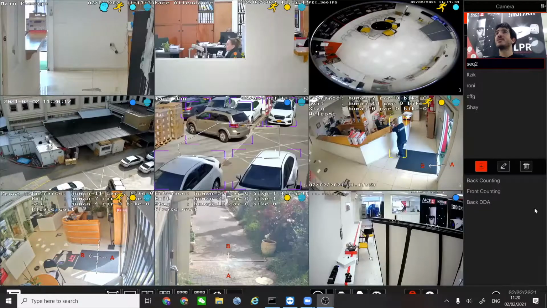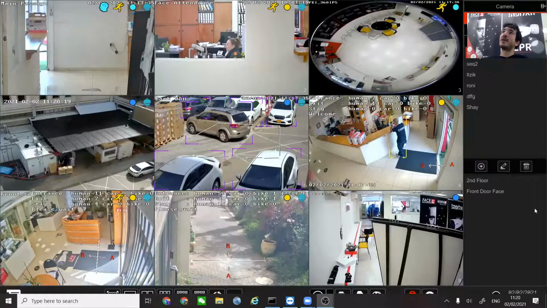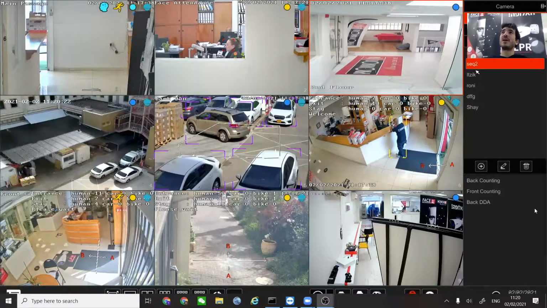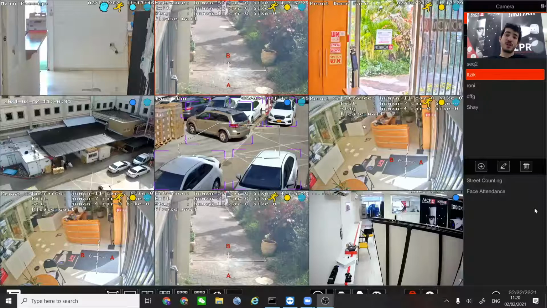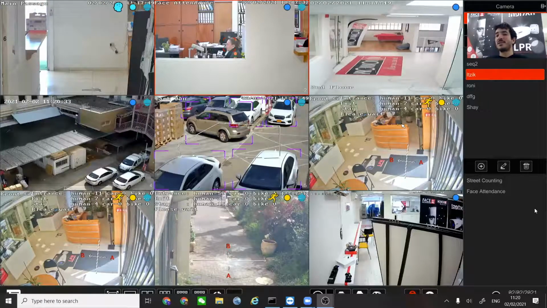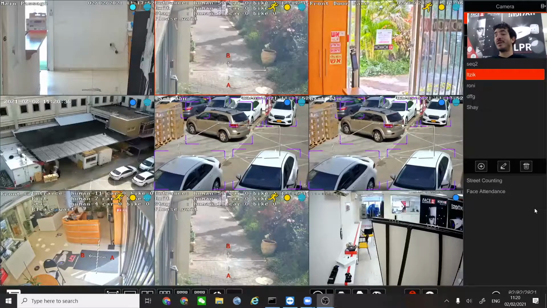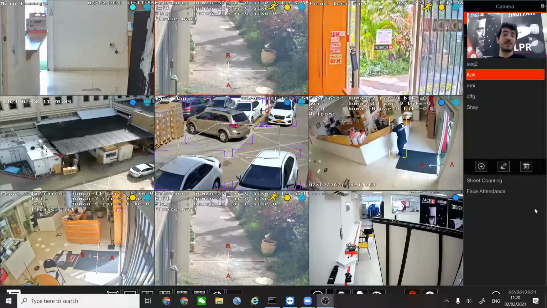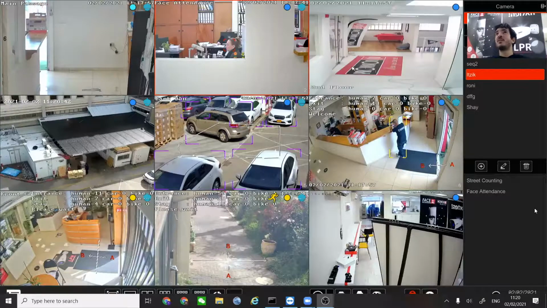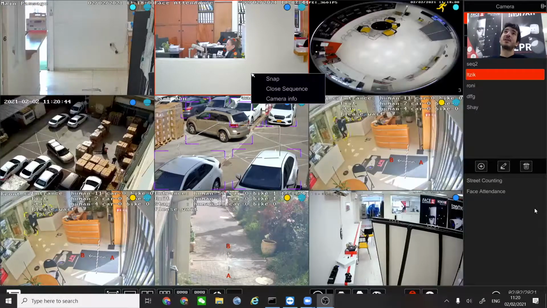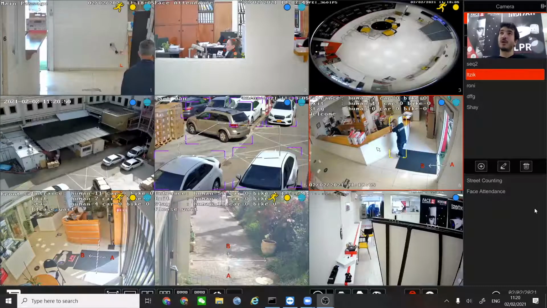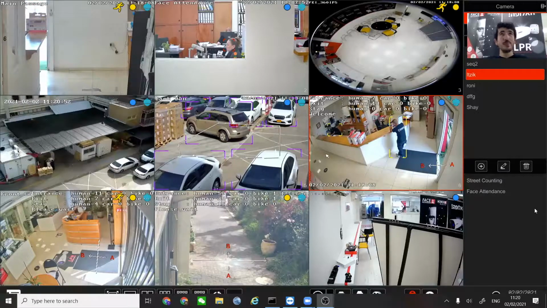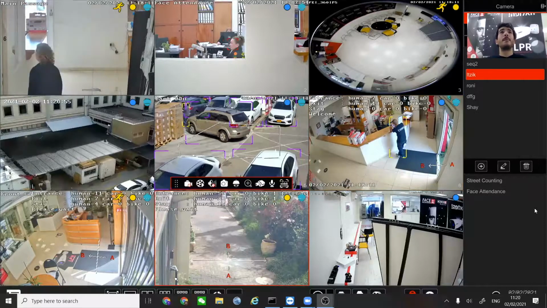Once we created a sequence, you just drag it into the point that you want, and you can drag, of course, as many sequences as you want. After 5 seconds, you can see that the cameras are changing. This is extra good for places that have a small monitor but 16 cameras, so you can deploy all of the 16 cameras to run one after another. This is just a really cool thing that has actually existed for years, but we gave it a facelift to look much more appealing.